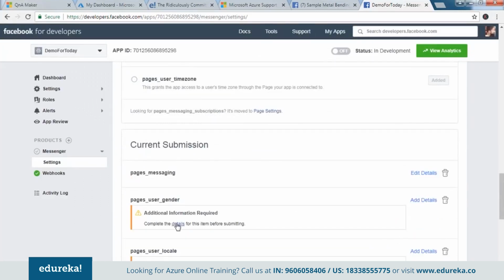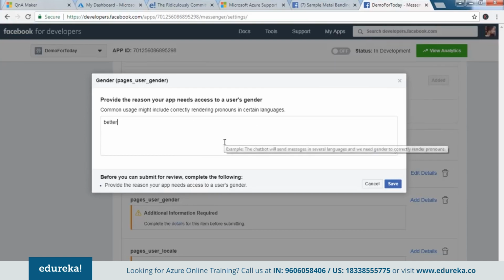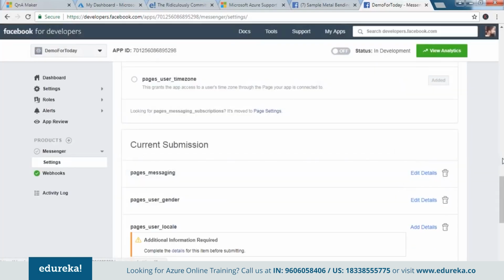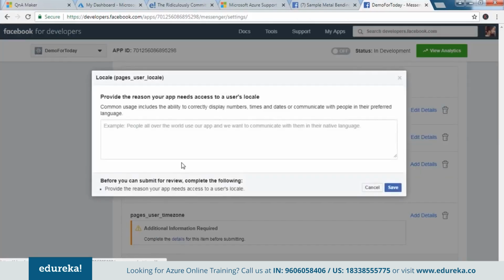There you go. Next is this. For better rendering. Guys, do not worry about this thing. This is just a basic input. Okay. Why do I need to access apps local? Better communication.